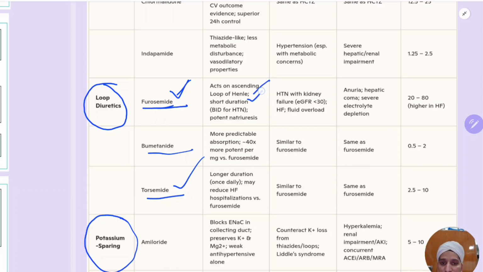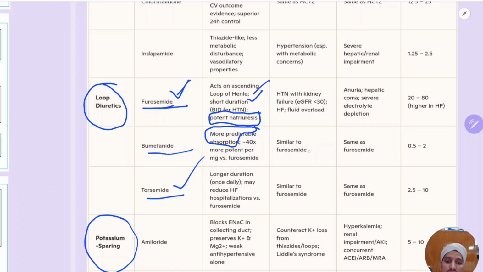Furosemide has a short duration of action. It requires BD dosing. It has potent sodium excreting properties, natriuresis. Sodium is excreted. Bumetanide has more predictable absorption, and remember here it is 40 times more potent per mg versus furosemide. 40 times more potent.